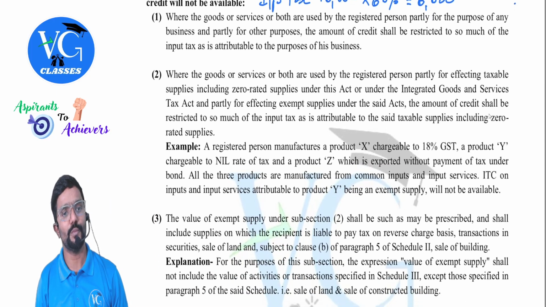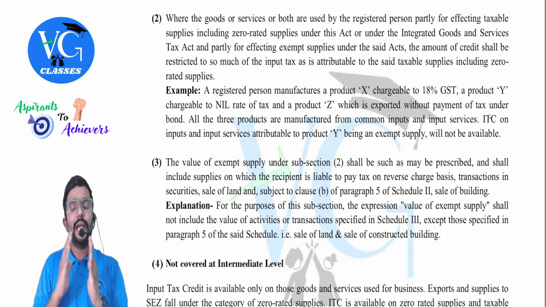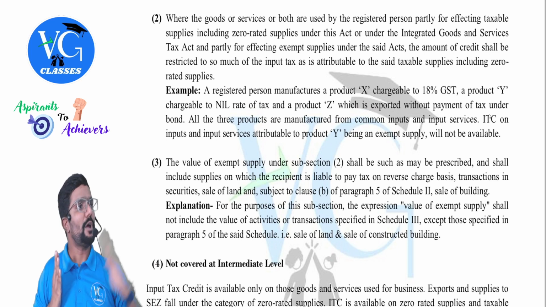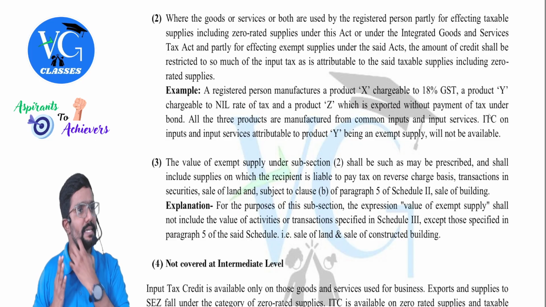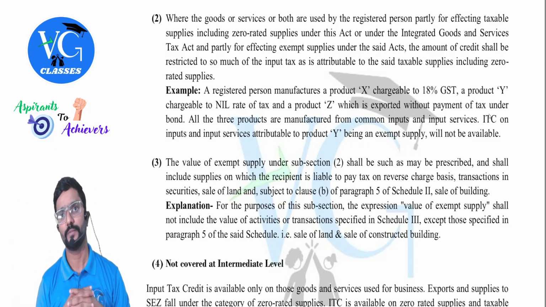Same way, subsection 2. Okay, pay attention, guys. Listen. I have taken an inward supply. Using that, I am giving an outward supply. Sir, on my inward supply, I have paid tax. Okay. But my outward supply is exempt. That means I need not pay tax. Can I claim the credit of my input tax? No, sorry, credit is not available.